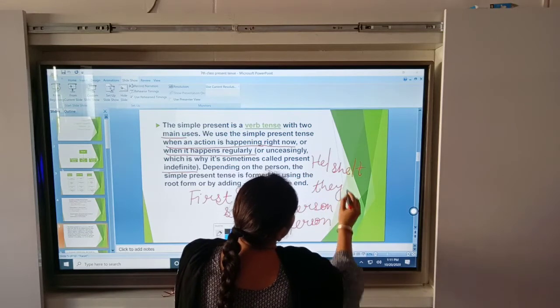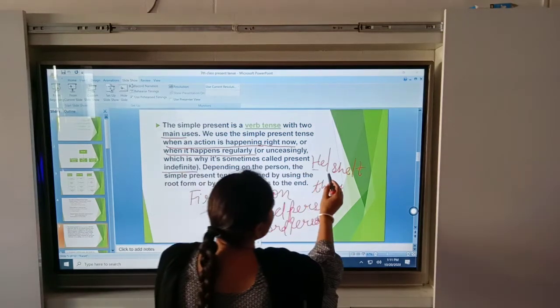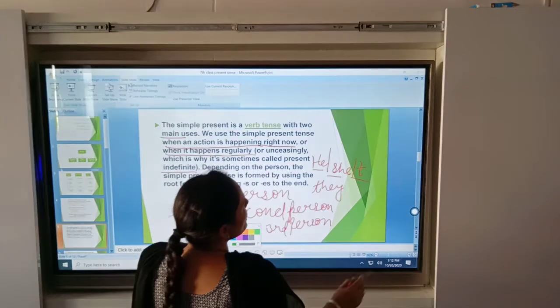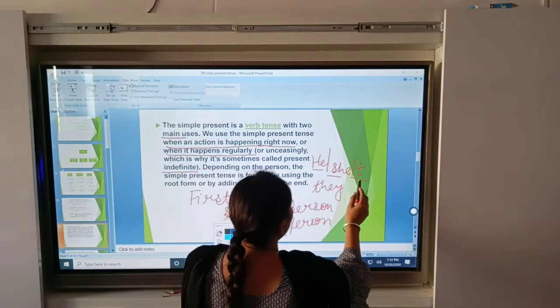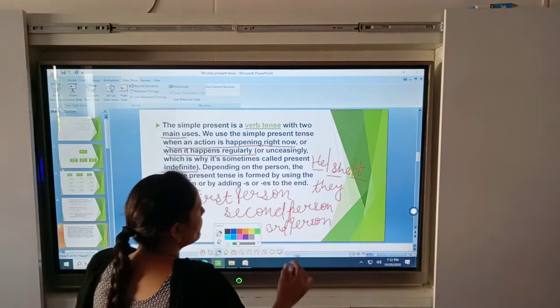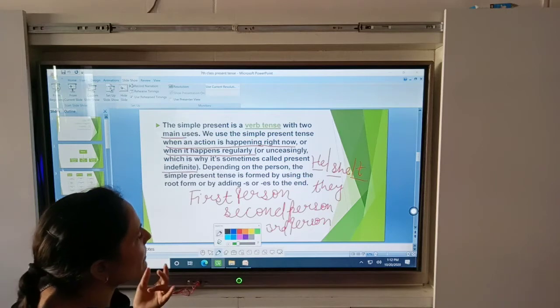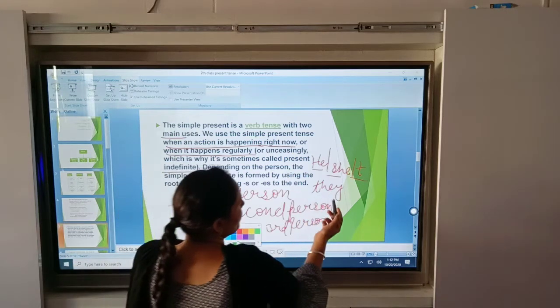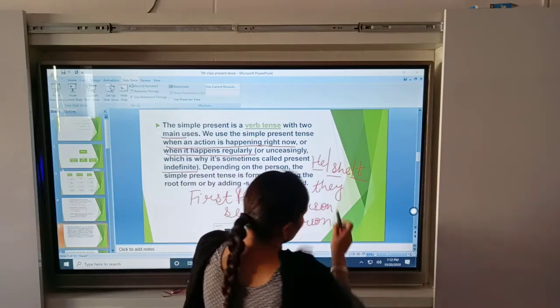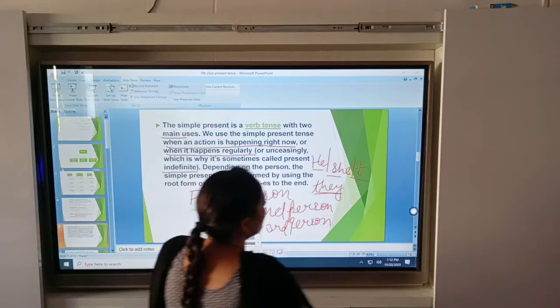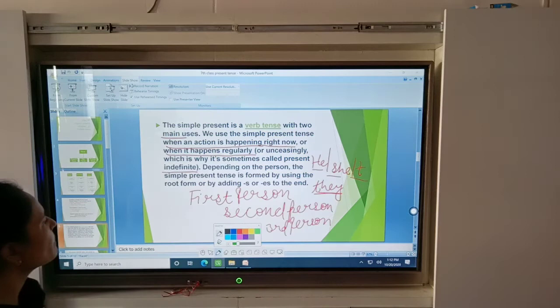Okay beta, if you talk about he, she, it, a singular subject, singular person, then you add the base form of the verb with s, es or ies. And if your subject is plural, the person here is plural, you put the base form of the verb, but they is here third person.